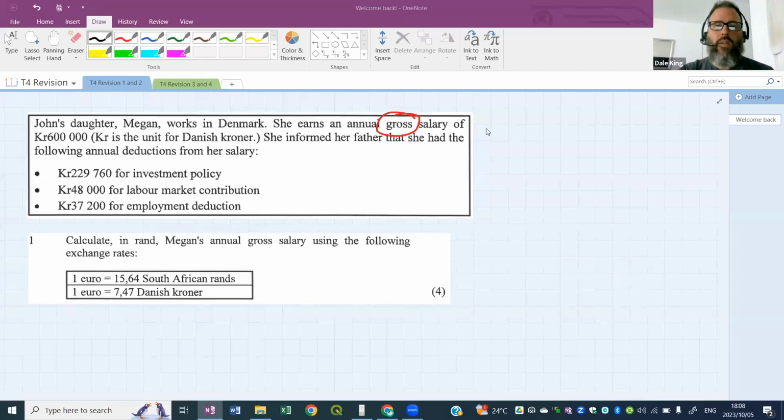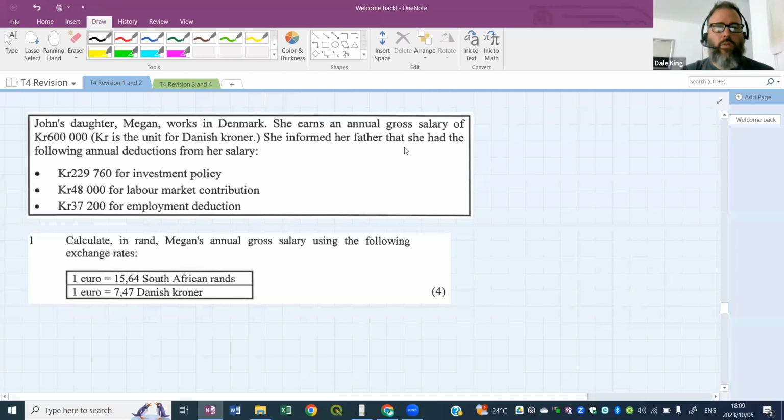Salary is income. Yes, salary is the income part. Your gross salary or your gross income is the salary. Is it the salary before deductions or the salary after deductions? It's without deductions, before deductions. Yes, very good. Well done, guys and girls. It's the gross salary, the one before deductions, the income before any deductions take place. So it says here she earns a gross salary of 600,000.